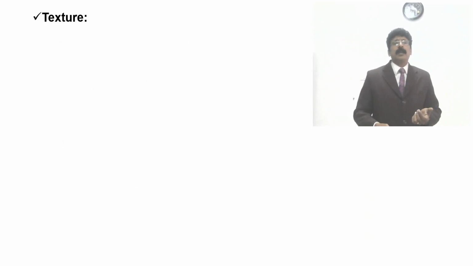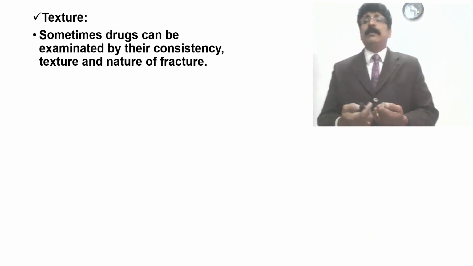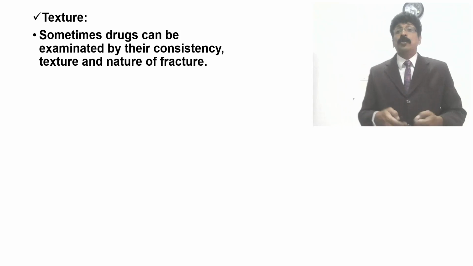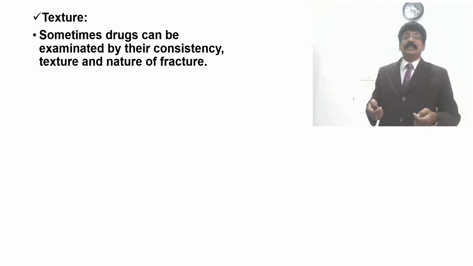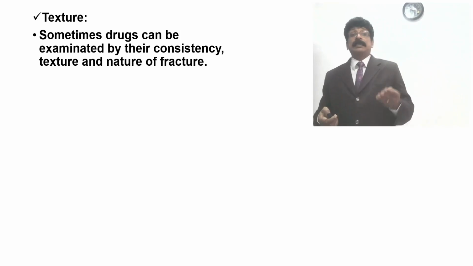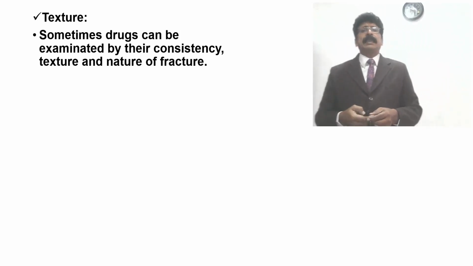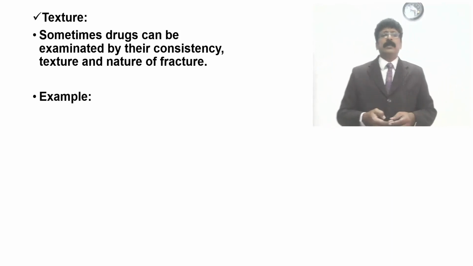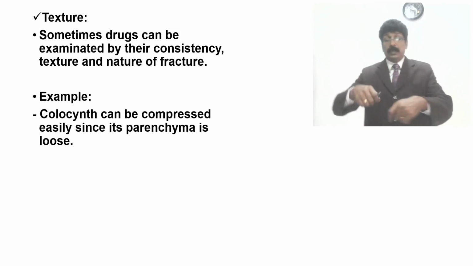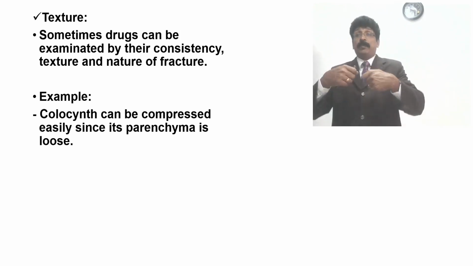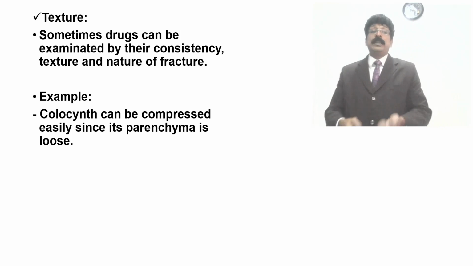And texture: sometimes, after breaking the dried one or the fresh one, you can see the fracture and the shape of the fracture. What is the texture while touching or while seeing? Sometimes the drugs can be examined by the consistency, texture and nature of the fracture. Colocynth is an example, but many other barks can be broken. There is fibrous, and rough, like that we can say, rough, smooth.